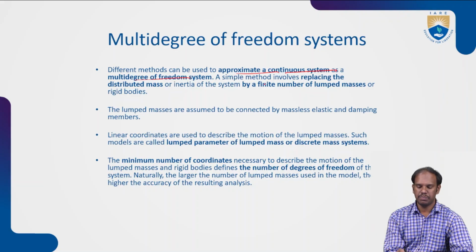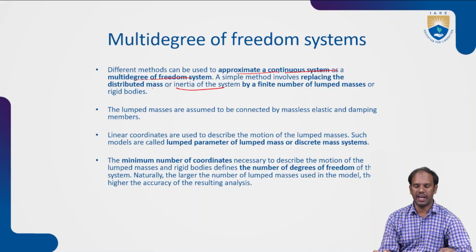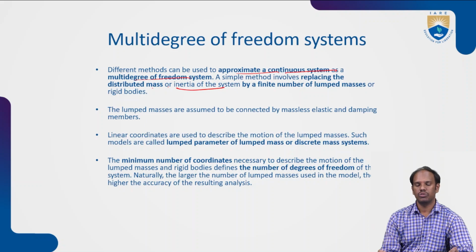Now, a simple method involves replacing the distributed mass or inertia of the system. This is one of the simple example methods taken for this. Here we are replacing the distributed mass or inertia with finite elements of lumped masses or rigid bodies.